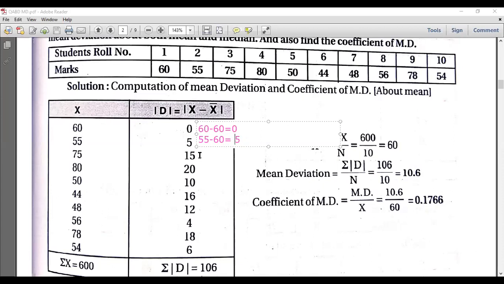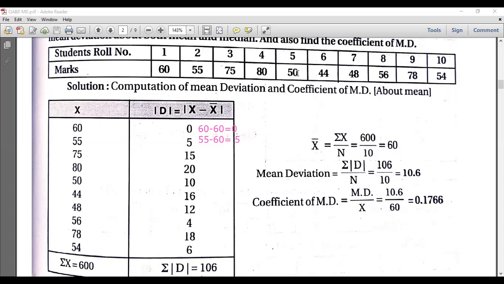Similarly, we need to calculate the rest. x is 75 minus 60, we'll get 15. So the summation of modulus d is equal to 106. 106 divided by n, we get 10.6 as the mean deviation. Then we have a formula to calculate the coefficient of mean deviation. The coefficient of mean deviation, if calculating through mean, is mean deviation divided by mean, equal to 10.6 divided by 60, which is 0.1766.